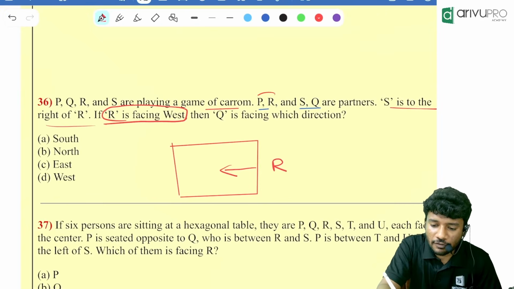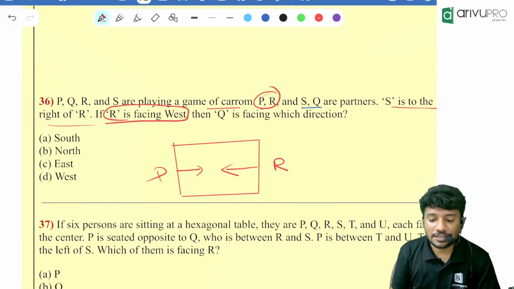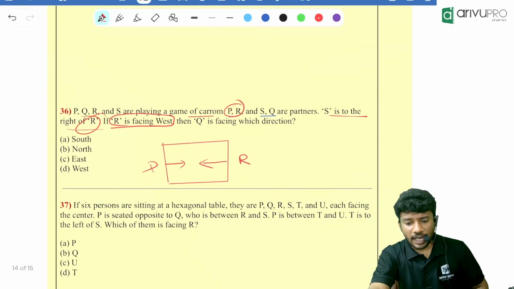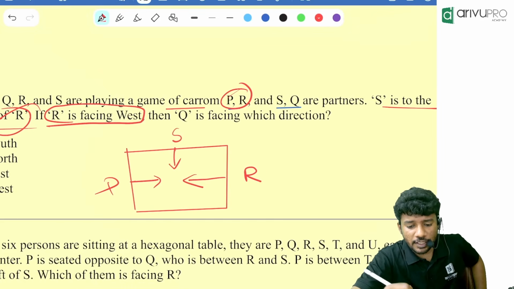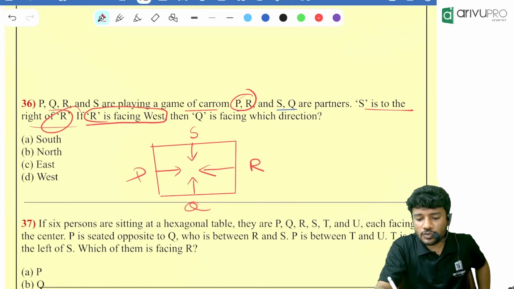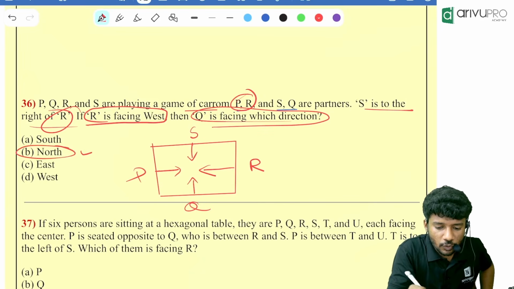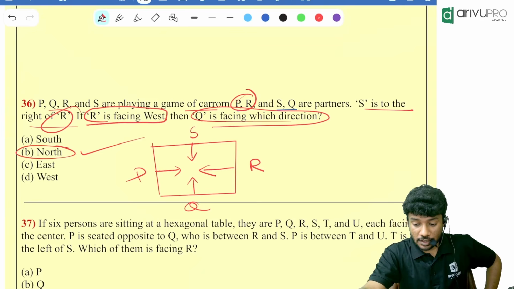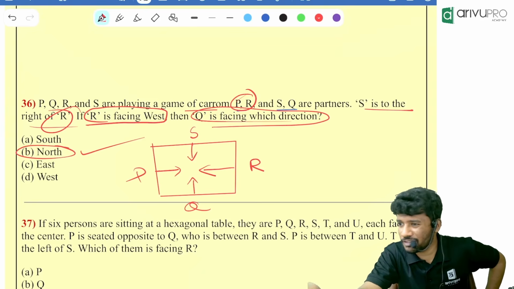Who is the partner of R? P. That means P will be looking towards east. Now one more thing is given. S is to the right of R. Right of R means up or down. Yes, S will be over here. And who is the partner of S? Q. Now the question is which direction Q is facing? North direction. Done. So it is a question combining chapter number 10 and 11 together. Everyone got this? Very easy question.